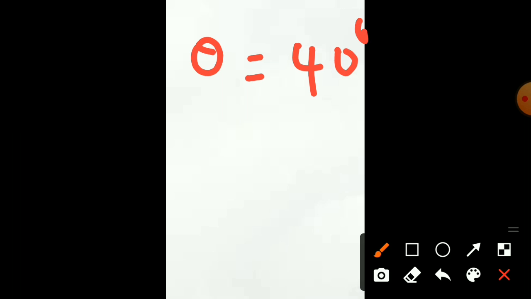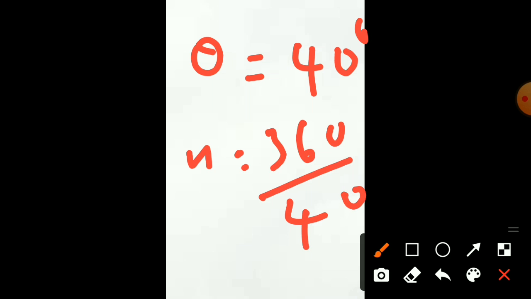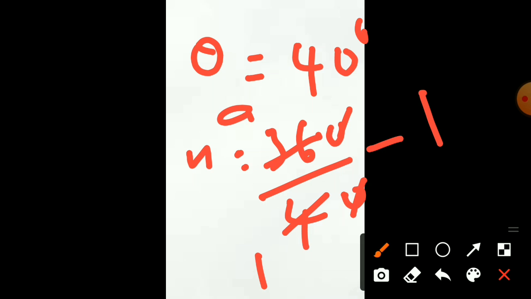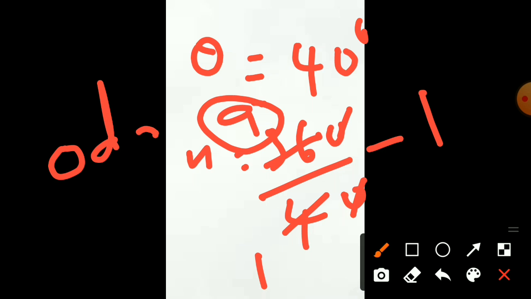Next, if the angle in between the two plane mirrors is 40 degrees, at the time how many images will be formed? N is equal to 360 by 40. As usual, minus 1. 0, 0 cancel. Here 4 nines are 36, so 9. 9 is an odd number.